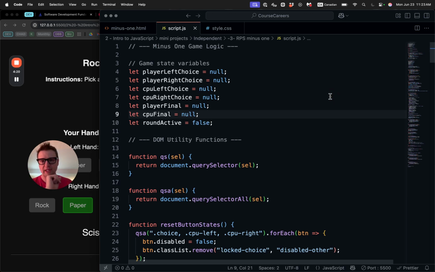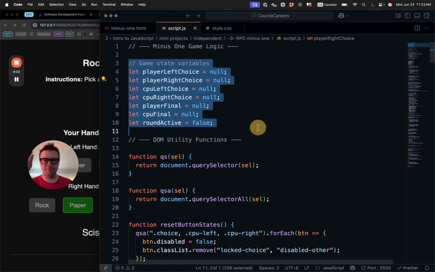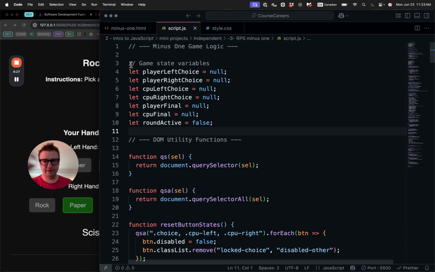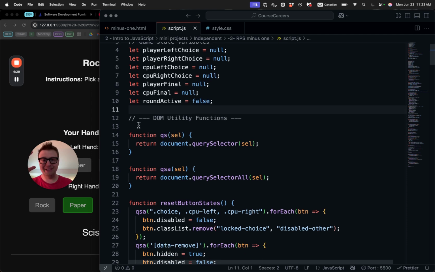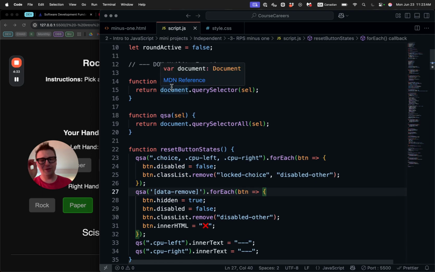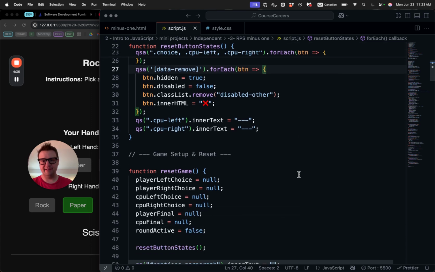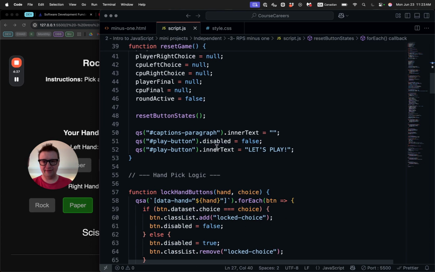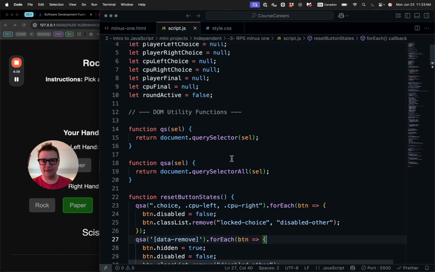What I learned, we have global variables, right? They're initiated when we load the page. Then we have some of the utility functions, the helpers. So reset button states, the reset game, and yeah, that's the only one that's there. So what I learned is really the organization of all these functions, right?